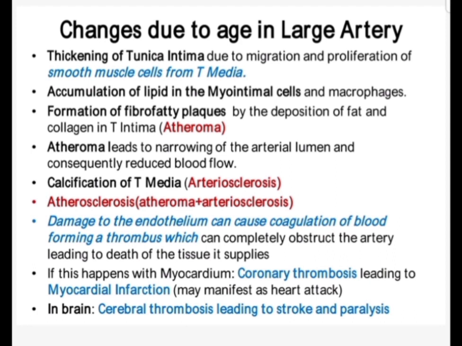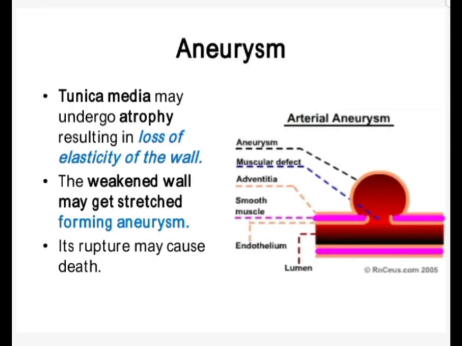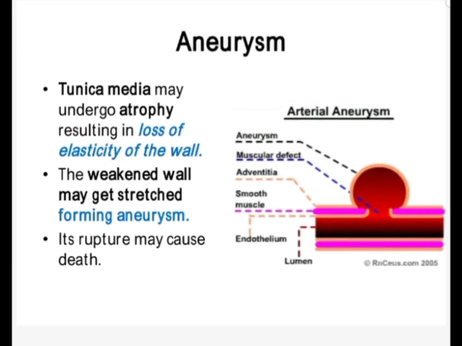And in the brain, if cerebral thrombosis occurs, it leads to stroke or paralysis. There is another abnormality, that is aneurysm. Tunica media may undergo atrophy, resulting in loss of elasticity of the wall, and the weakened wall may get stretched, forming an aneurysm, and its rupture may cause death.